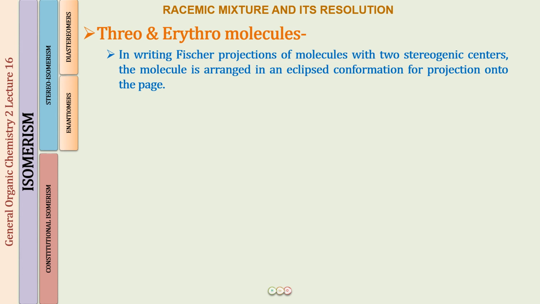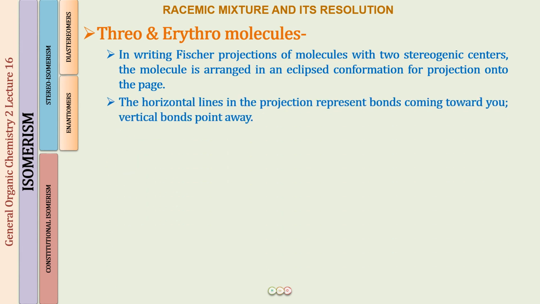But you all understand this much: in a Fischer projection, the horizontal lines represent the groups around the carbon which project forwards towards us out of the plane of paper, and the vertical bonds represent the groups going backwards away from the plane of paper.